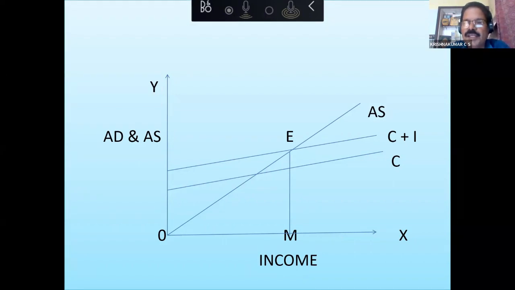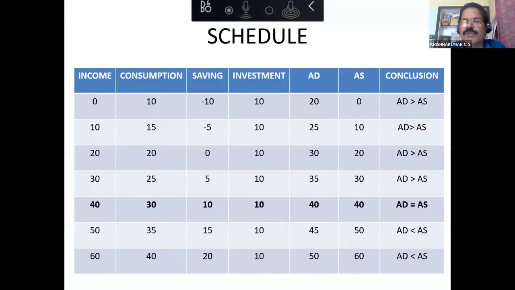It is nothing but aggregate demand curve. So at point E, you can tell them, at point E, AD and AS are equal. Aggregate demand and aggregate supply are equal. So M will be the equilibrium level of income. So this is what we call AD is equal to AS approach. A schedule can also be discussed. See here in the schedule, we have income, consumption, saving, investment, AD, AS, and finally the conclusion. See, at 0 level of income, consumption is 10. What is that consumption called?